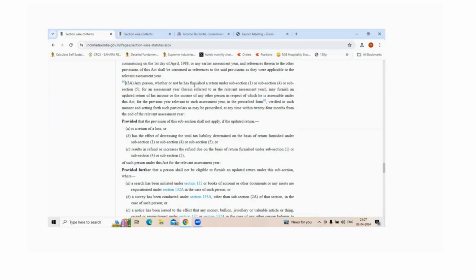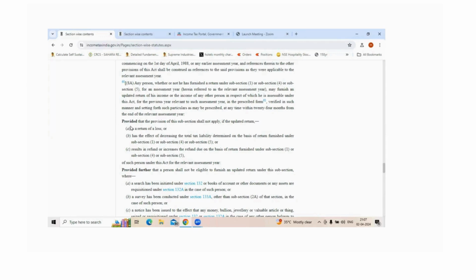That means in case you have forgotten to furnish a return, you can also use the updated return option. Or if you have already filed under subsection 1, that means on time, or a revised return, or a return for delay and then a revised return, you can use the updated return as well, and you can file a new ITR return. That is one of the important aspects to remember.